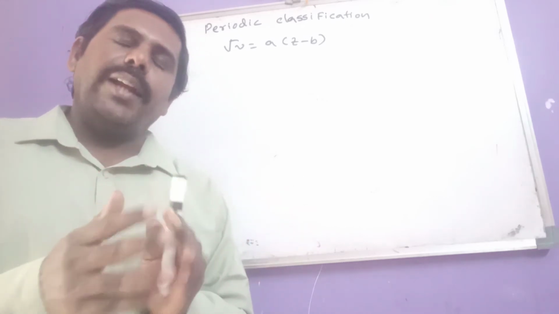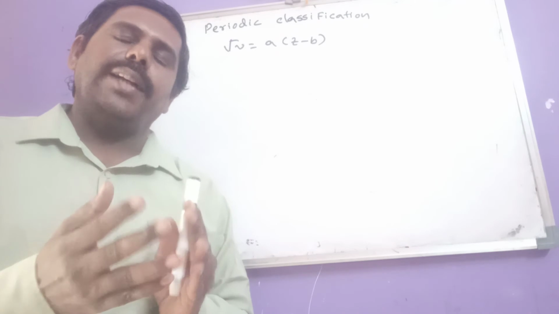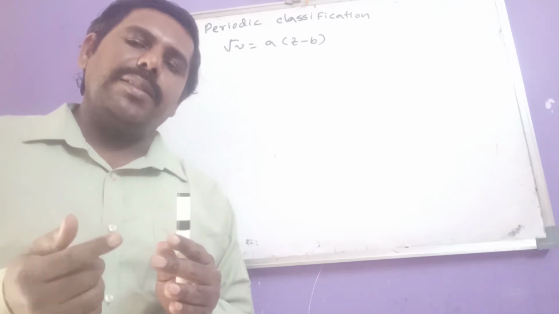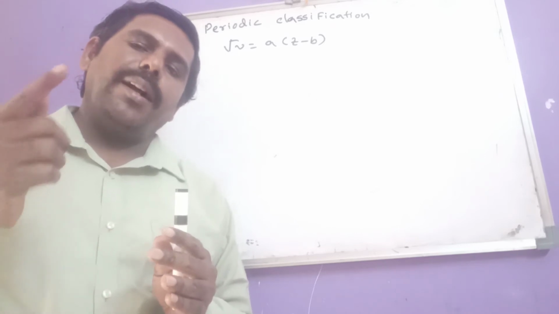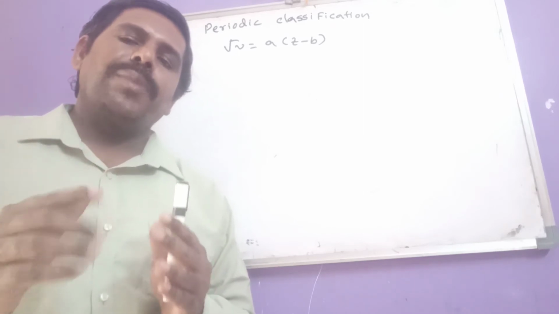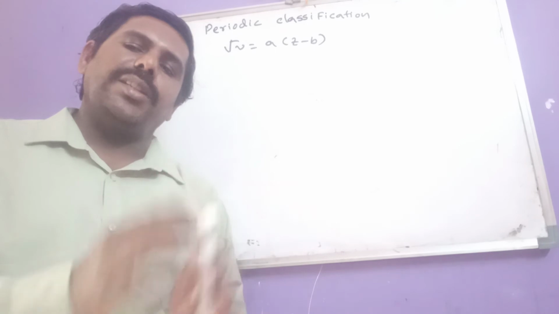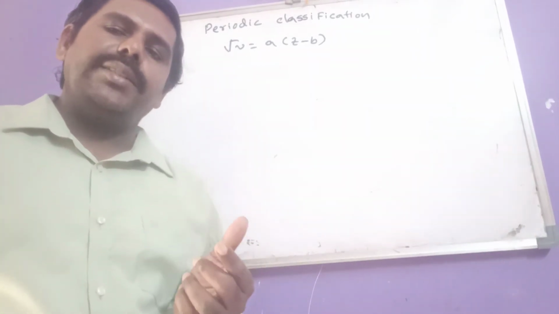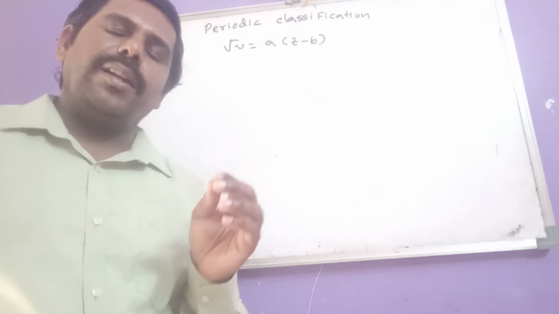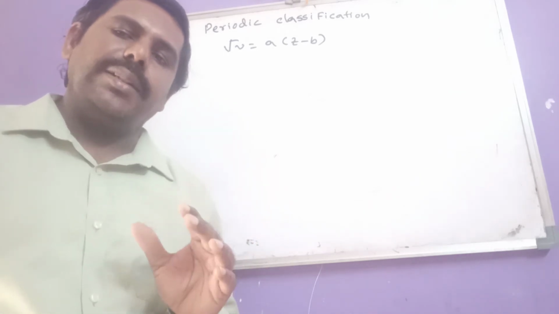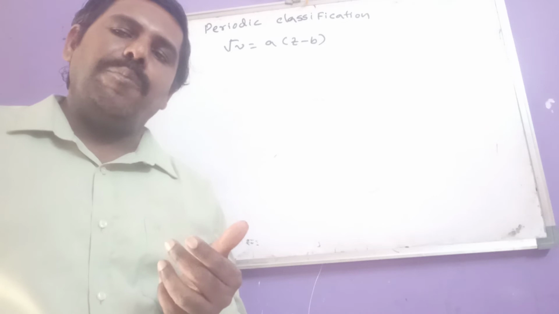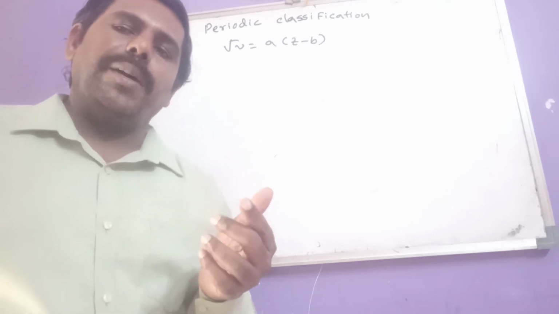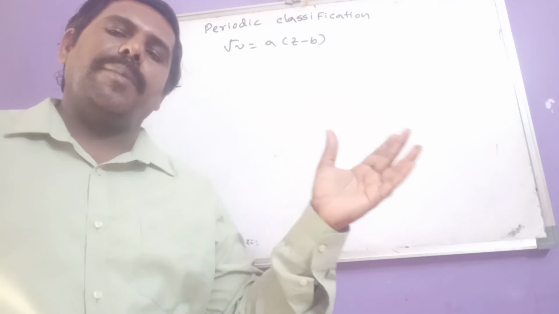And of course later it is again modified as which one? The physical and chemical properties of elements are periodic functions of their electronic configurations. So like that, later Moseley suggested that it is better to arrange the elements in the periodic table with respect to their atomic numbers rather than atomic weights.